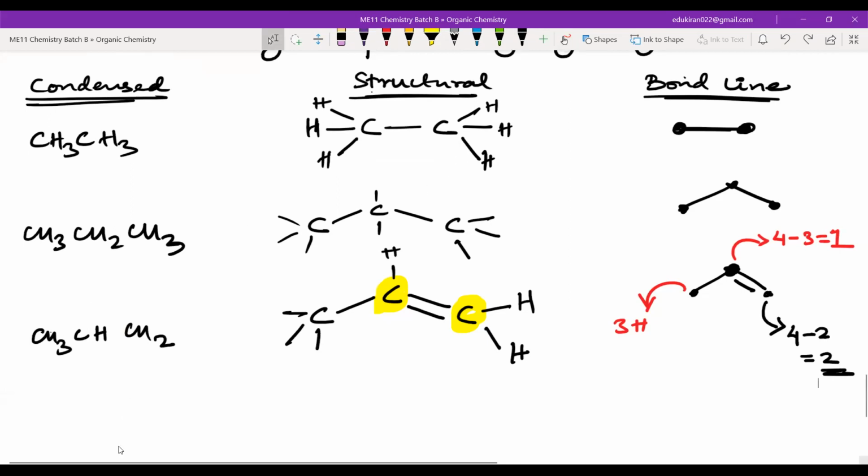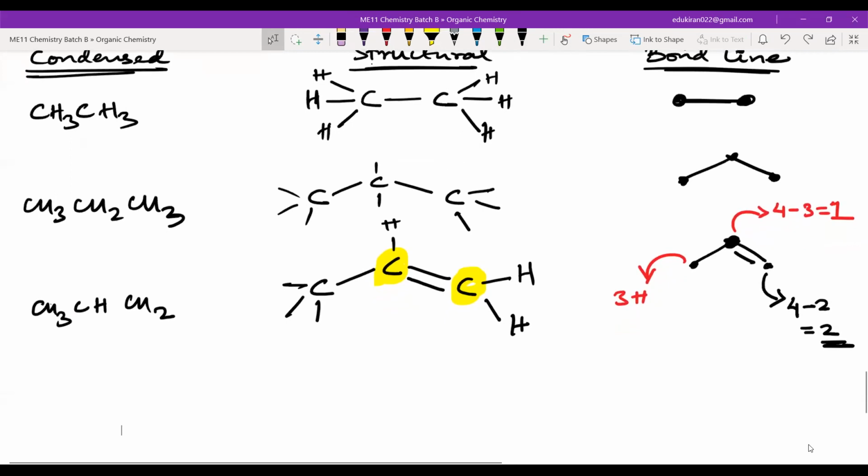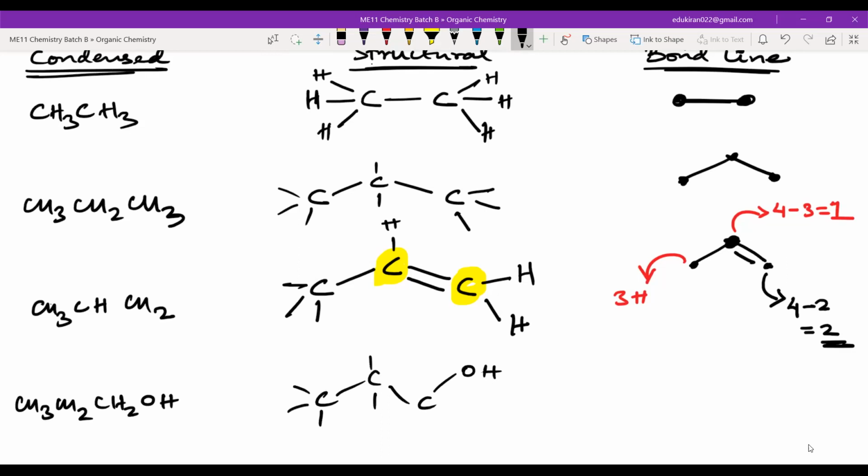Let me just make one more space, and one thing I will write myself, you should be able to understand it, which is CH3, CH2, CH2, OH. So this will be carbon, carbon, carbon, and here will be OH. This will be having 3 hydrogens. This will be having 2 hydrogens. This will also be having 2 hydrogens.